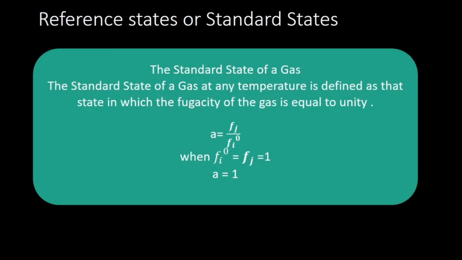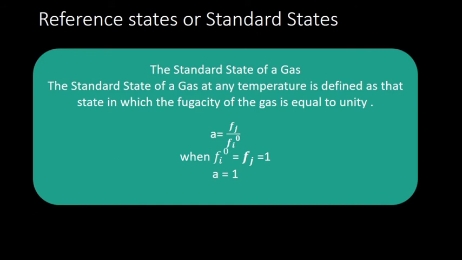Now, reference state or standard state. When calculating fugacity, we cannot determine the exact value, so we compare it with a standard state. That standard state is fixed for solid, gas and liquid, and we call it the reference state or standard state.